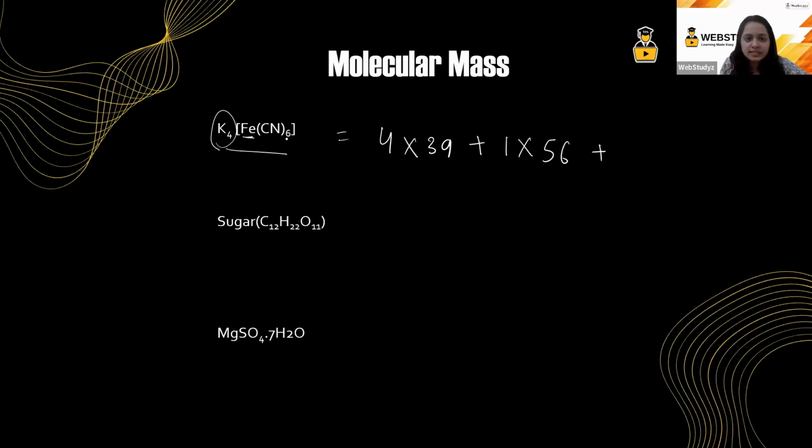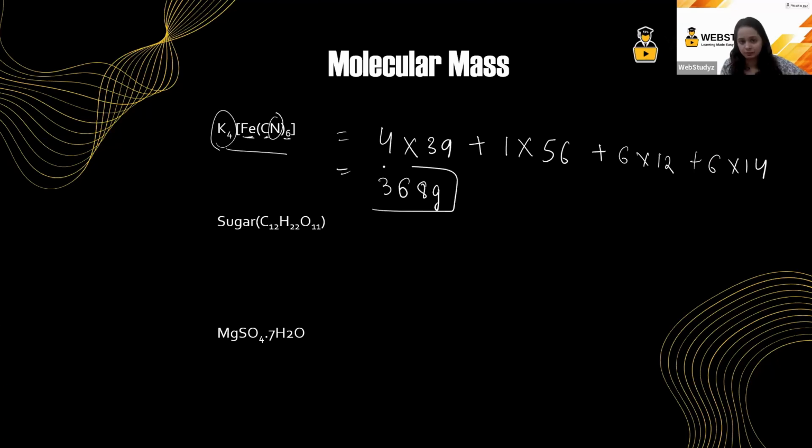Plus we have 6 carbon atoms, so 6 into 12. We have 6 nitrogen atoms, so 6 into 14. On solving this, we have the mass as 368 grams. I hope this is clear. Now for sugar and MgSO4, we have already discussed in the previous slide. So we are moving on further.